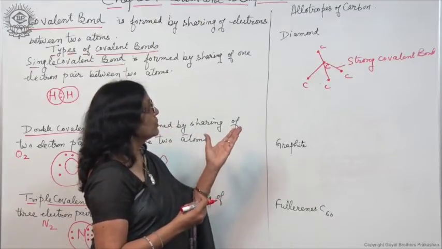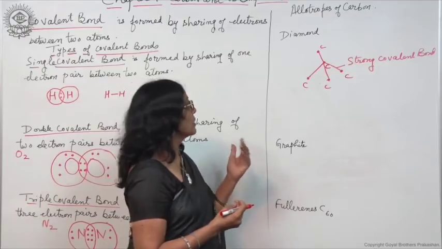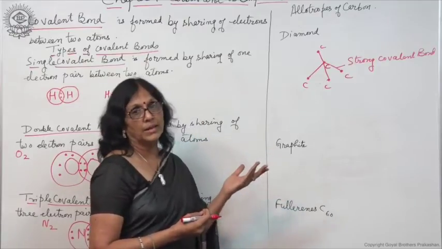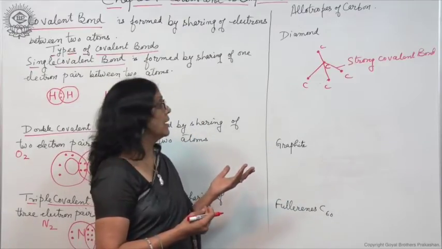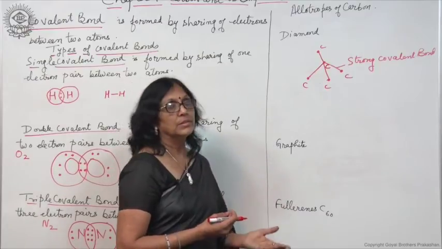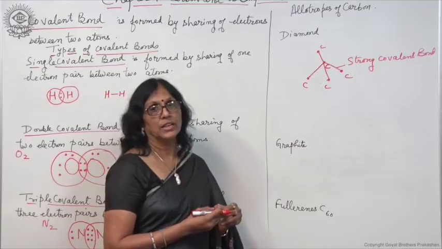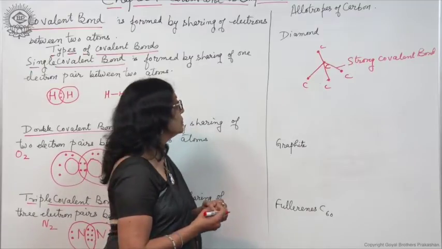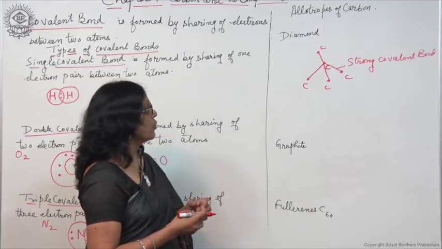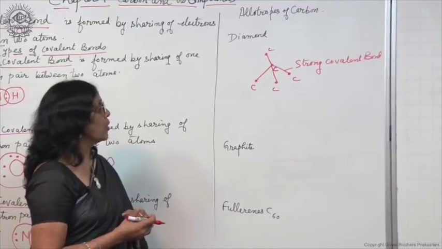There is no free electron or charged ion in diamond. So, diamond is a non-conductor of electricity. It is the hardest substance, as I have already told you, because of the strong covalent bonds.